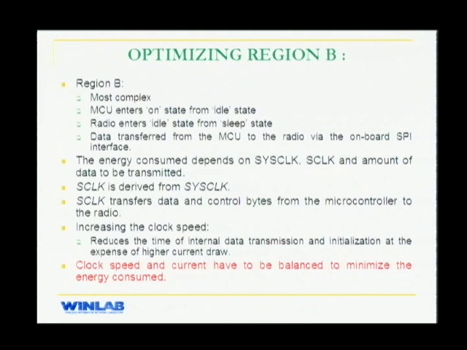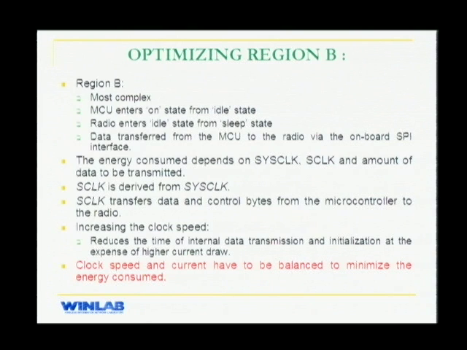Region B is where your data is getting transferred from the microcontroller to the radio. Your microcontroller is turning on in this state. Your radio is going into the idle state. This region is actually the most complex when it comes to optimizing the energy. Your energy consumed here is going to depend on your system clock, your serial clock, and the amount of data to be transmitted. From your system clock, your serial clock is going to be derived.